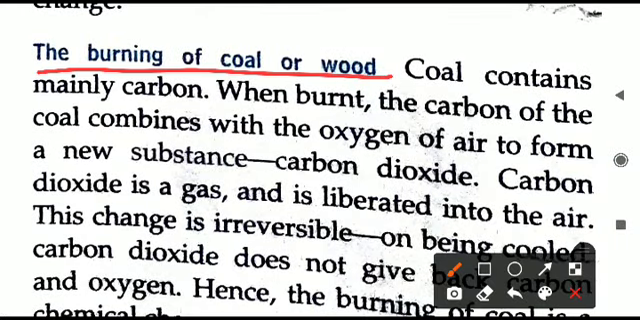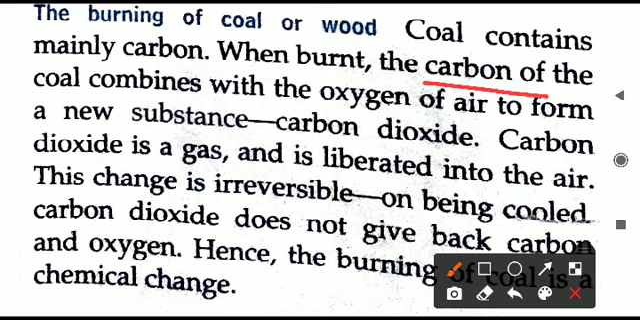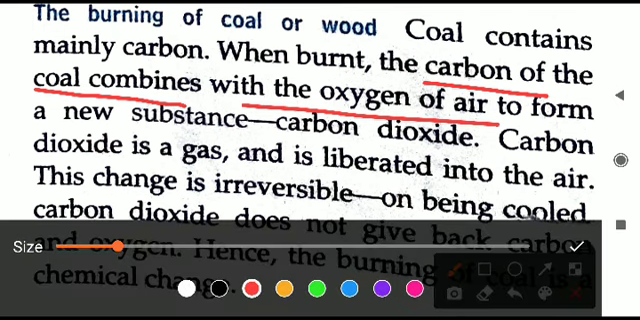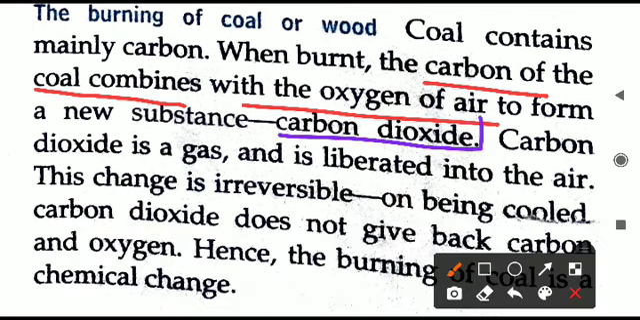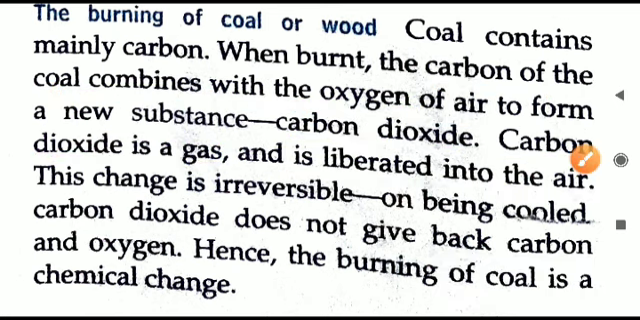The first one here is the burning of coal or wood. Coal is actually made of carbon, and when you are burning it, this carbon will combine with oxygen. The carbon of the coal combines with oxygen of the air. And what is forming now? As a result, a new substance, carbon dioxide gas, is produced. This gas is liberated in the air.